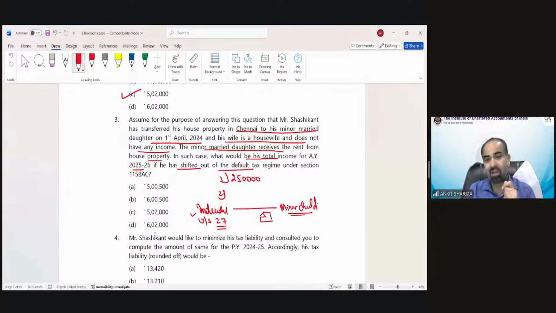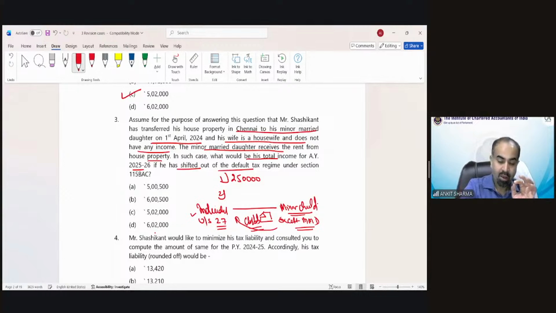But there is an exception in the case of a minor married daughter. If you transfer that property to a minor married daughter, in that case the minor married daughter would remain the owner or deemed owner, but whatever income she earns, because she is a minor, is going to be clubbed.